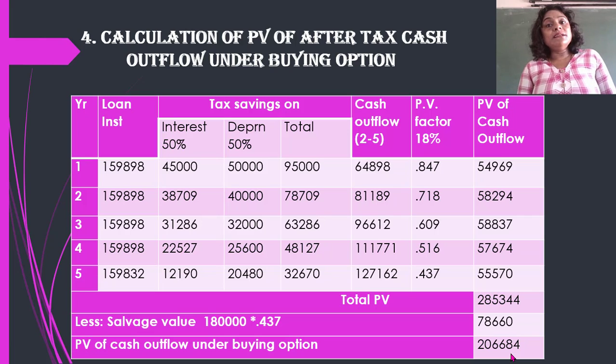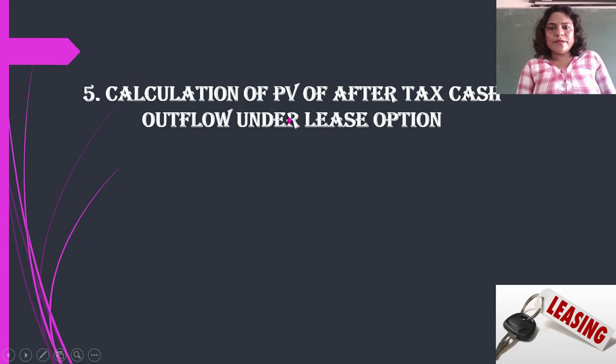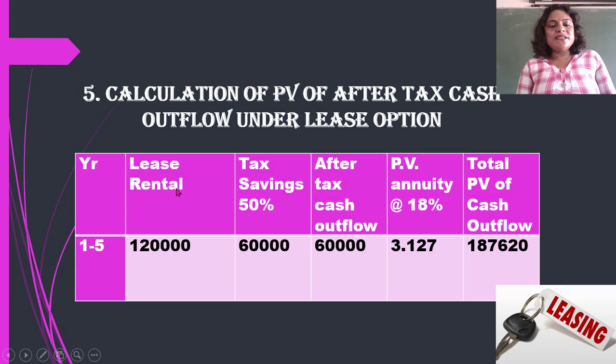Fine. Now what we are going to do? We will check how much is the total cash outflow under the lease option. Under the lease option we will calculate the present value of after tax cash outflow. How much is the lease rental? For all 5 years it is the same lease rental, 1,20,000. Tax savings at 50% on 1,20,000 means 60,000 is the tax savings. After tax cash flow is 1,20,000 minus tax savings, so the cash outflow is 60,000.